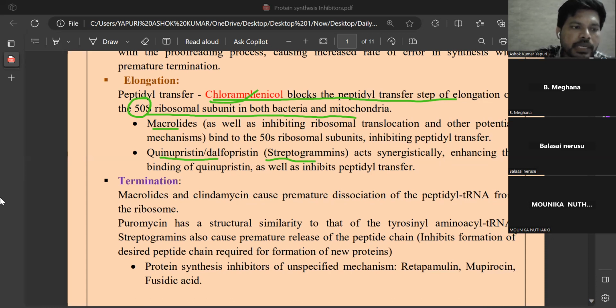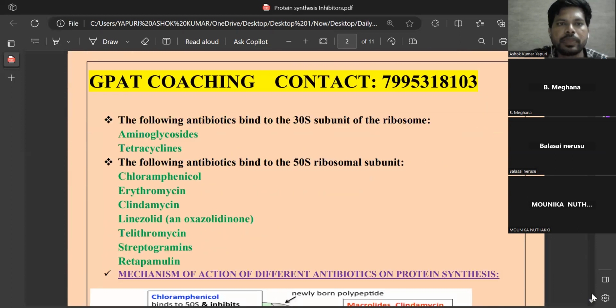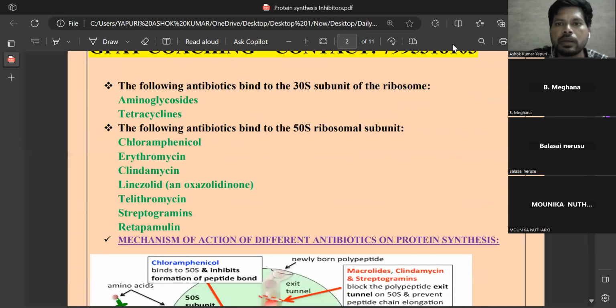And next, termination. Termination is nothing but stopping of the protein synthesis. And here I clearly mention drugs binding to the 30s ribosomal subunits and drugs binding to the 50s ribosomal subunits.